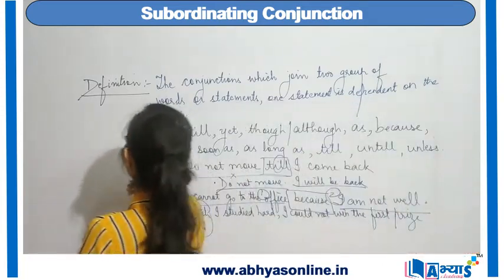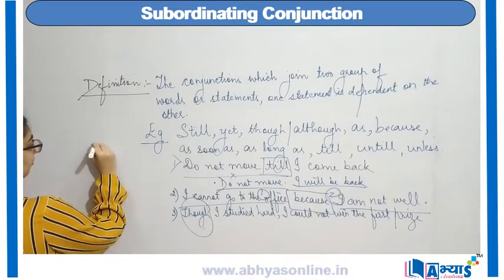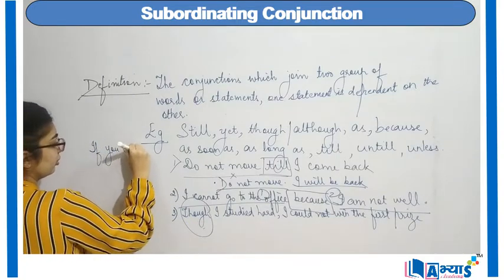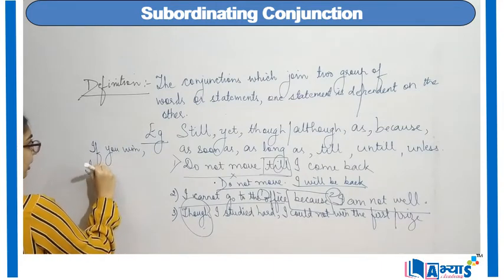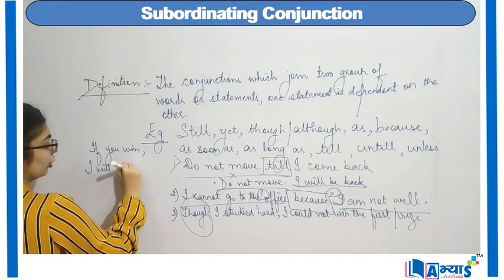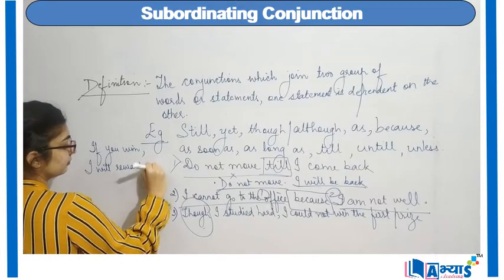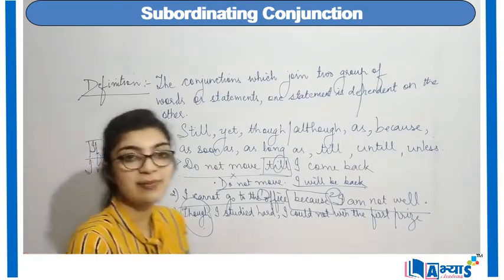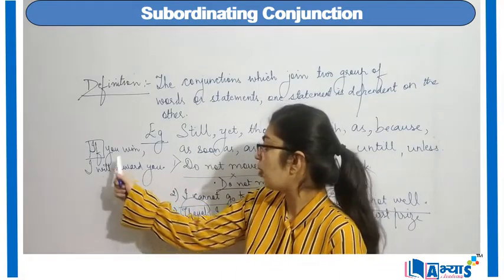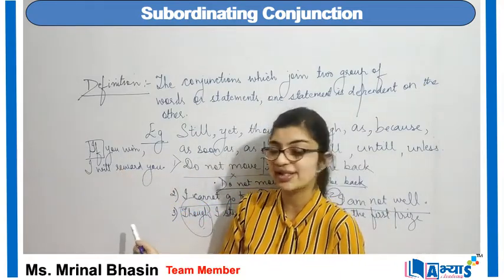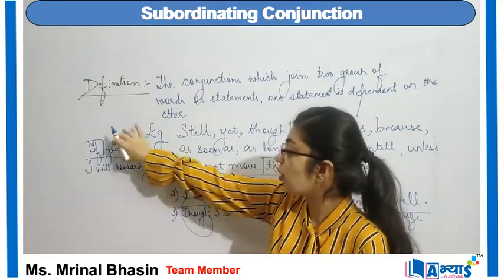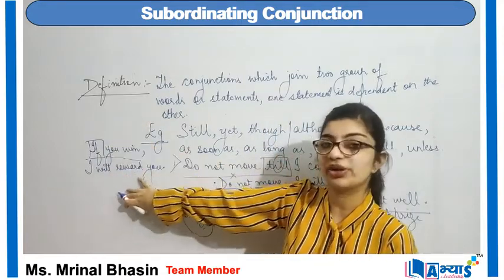Another example can be, if you win, I will reward you. Now here, if is again a subordinate conjunction because it joins the two sentences and one part or one clause is dependent on the other.